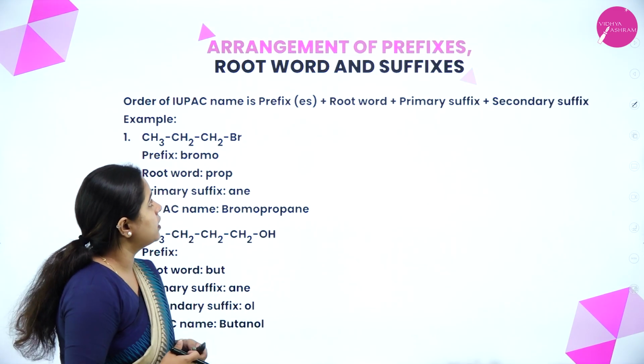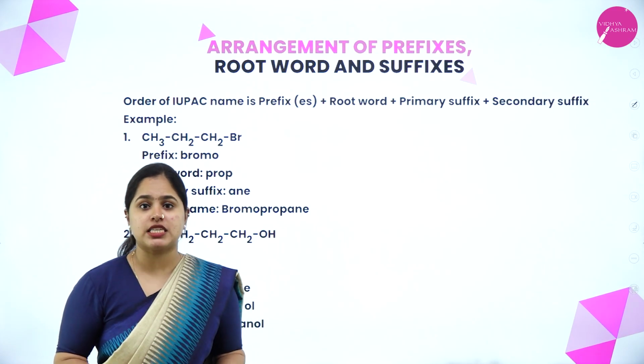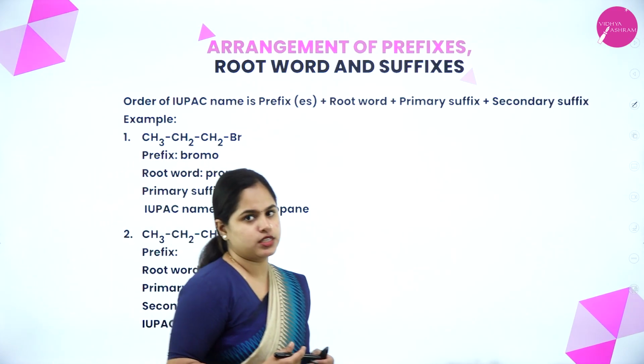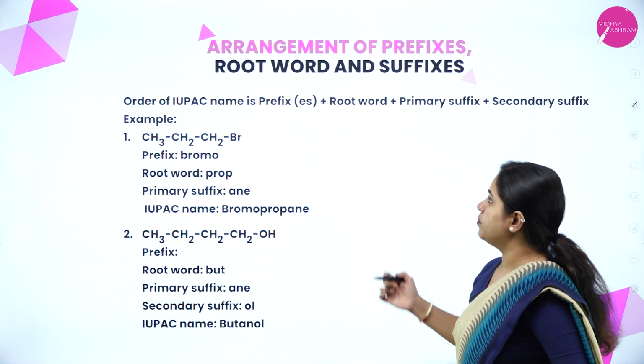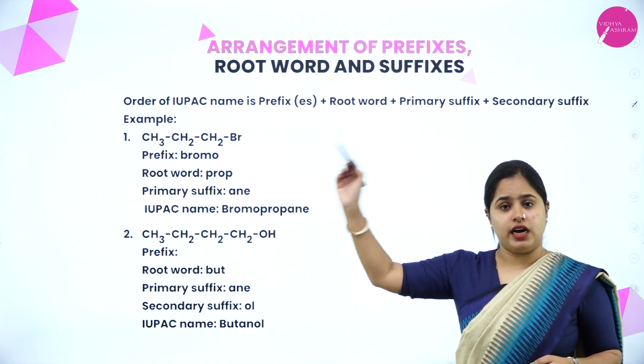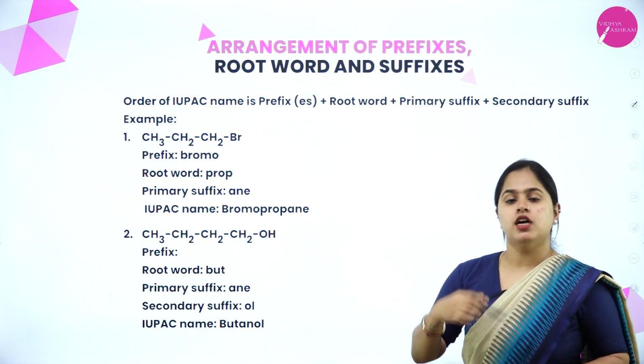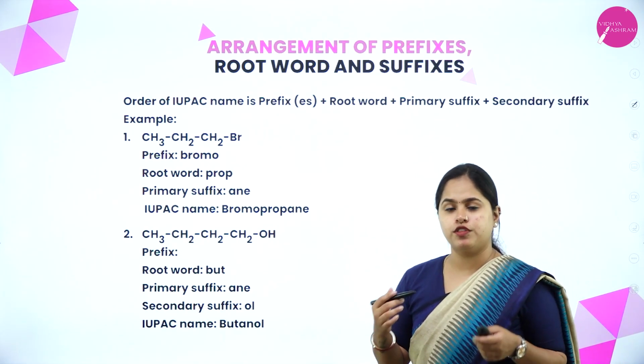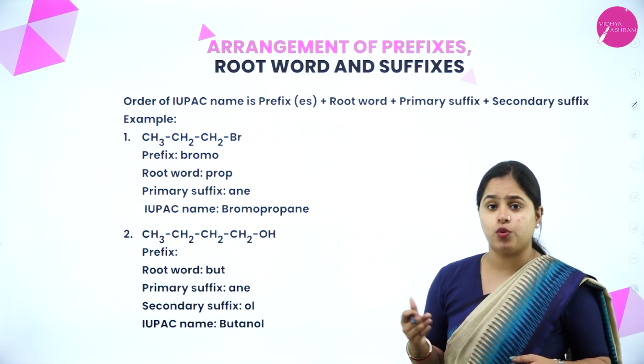First, beginning with the arrangement of prefixes, word root and the suffix. In the IUPAC name, as we discussed in the last session, there will be a prefix, then a root word and then a suffix. So we are going to see the arrangement of this prefix, root word and suffix.